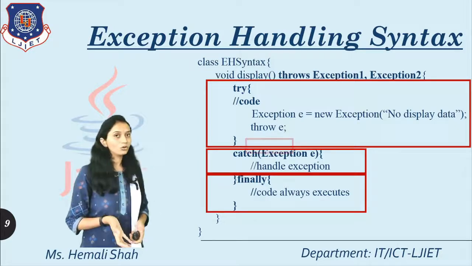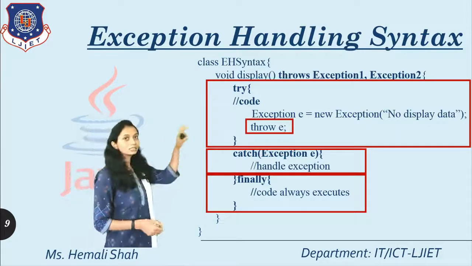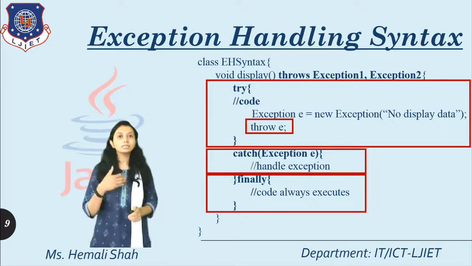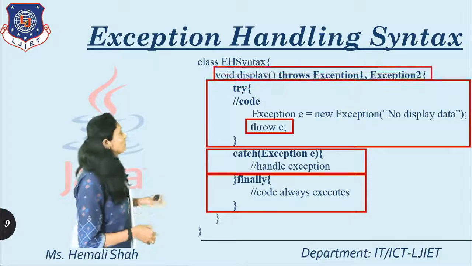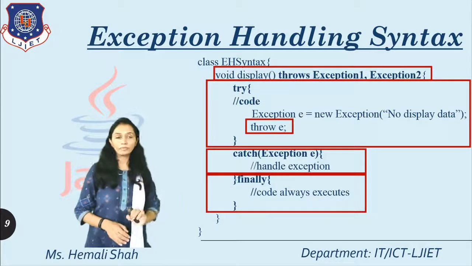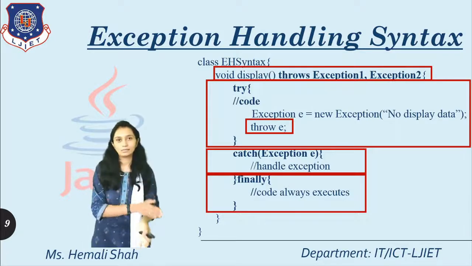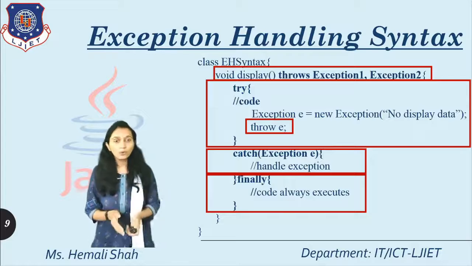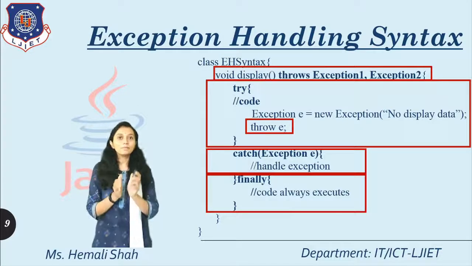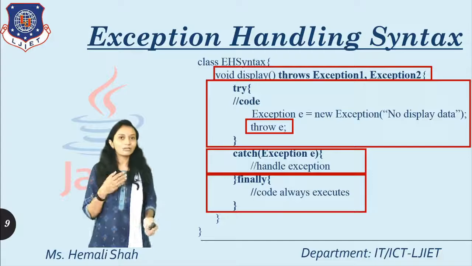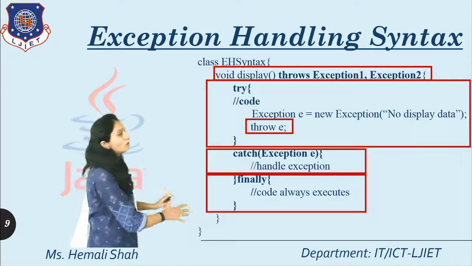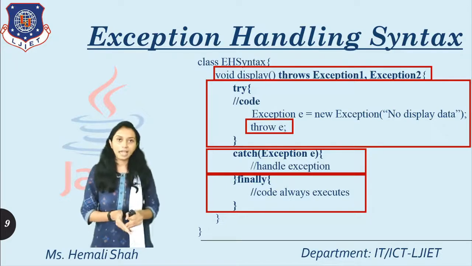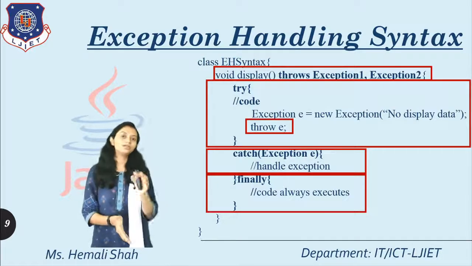Now, what is the syntax of throw? See the syntax of throw inside this try block. Throw e is the syntax of the throw keyword. And what is the syntax of the throws keyword? It is at the declaration part: void display throws exception 1, comma, exception 2. These are basically exception class names, right? So I hope you are clear on the basic syntax to use these 5 keywords. This is a single example where I have used all the syntax of try, catch, finally, throw and throws.